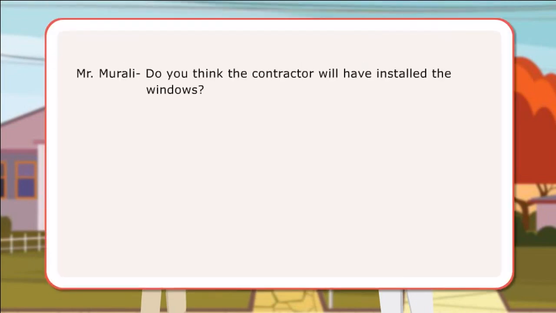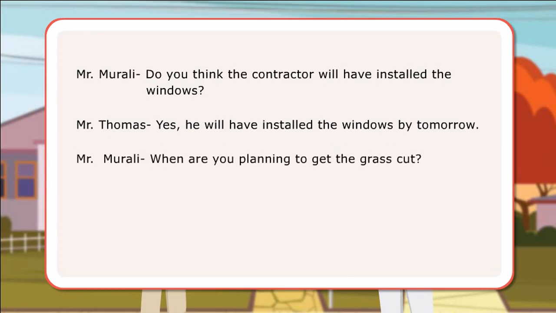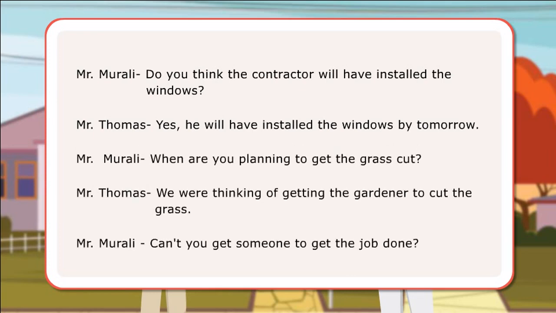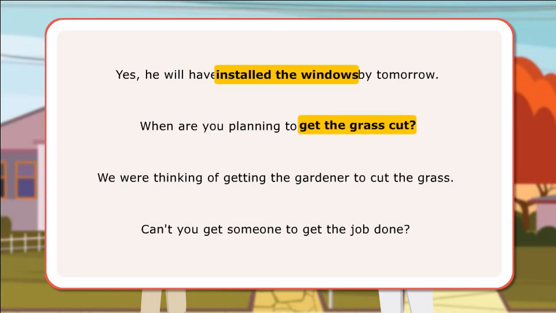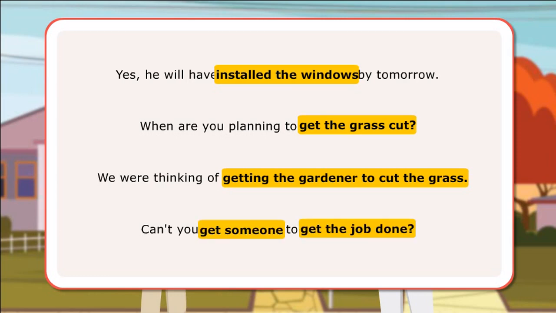In the conversation, Mr. Murali and Mr. Thomas are talking about someone doing something for them which they asked them to do. Here are the example sentences. Yes, he will have installed the windows by tomorrow. When are you planning to get the grass cut? We were thinking of getting the gardener to cut the grass. Can't you get someone to get the job done?